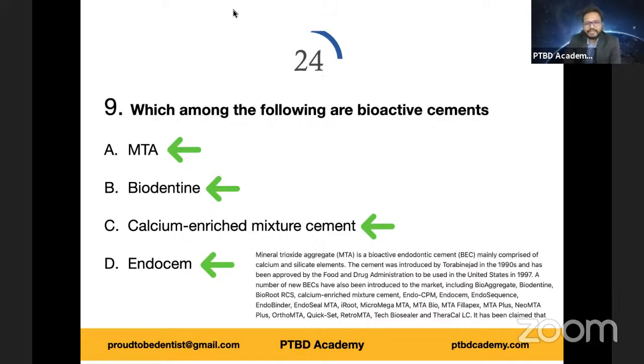So the list includes BioAggregate, Biodentine, BioRoot, calcium enriched mixture cement, EndoCPM, EndoSequence, EndoBinder, Endoseal, iRoot, Micromega MTA, MTA Fillapex, MTA Plus. We used MTA Plus in our post-graduation. Neo MTA Plus, MTA QuickSet, Retro MTA, Tech Biosealer, Theracal LC, LightCure. Please don't get worried. You need not mug up all these names, but at least go through them so that you are familiar with the names. That's the only objective of providing you with that screenshot. Good. All of the above is the right answer.